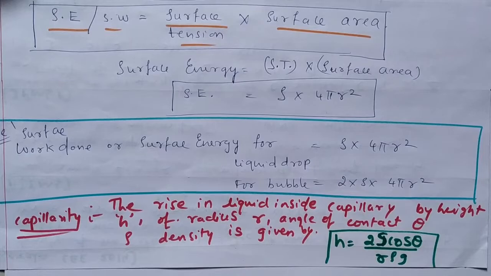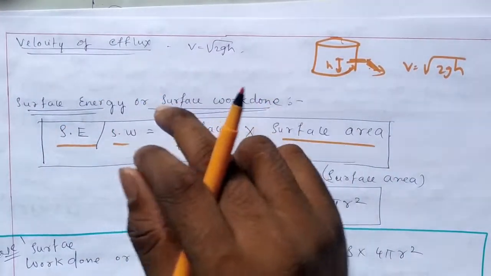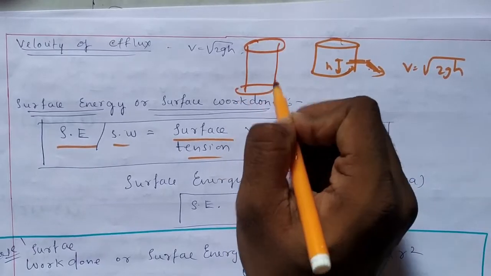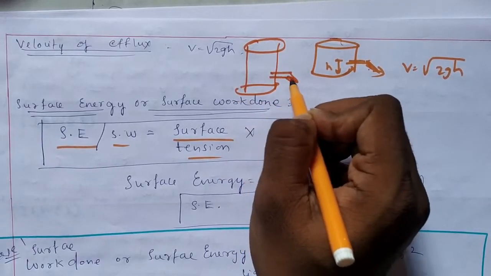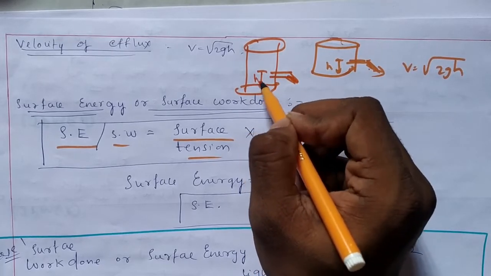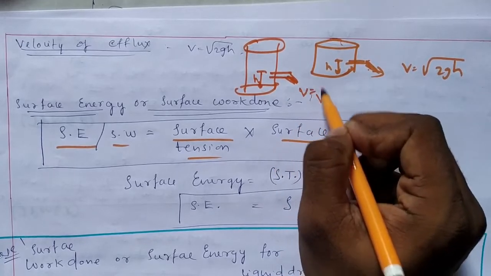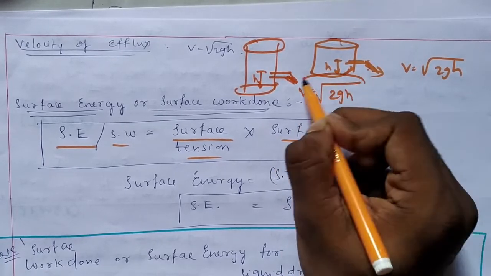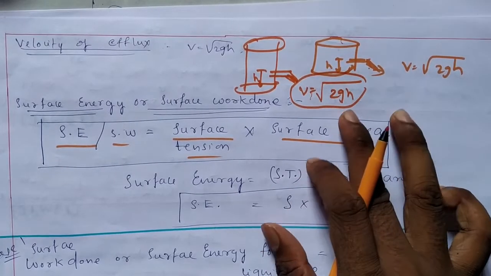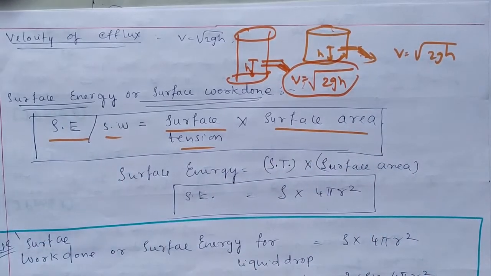Next, let us move on to the topic of velocity of efflux. Suppose you have a big tumbler with an orifice or pipe at height h. The velocity with which the efflux, the outflow of the water, comes out is given by v is equal to root of 2gh, where g is acceleration due to gravity and h is height.